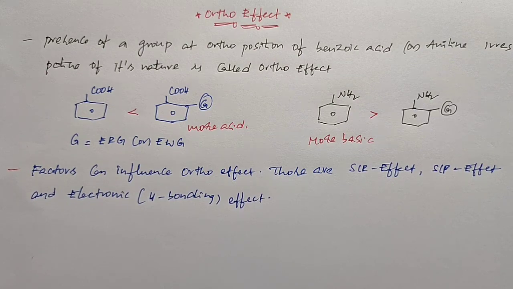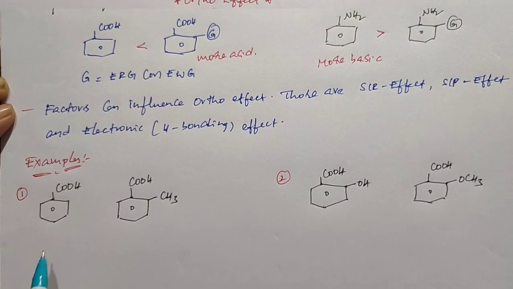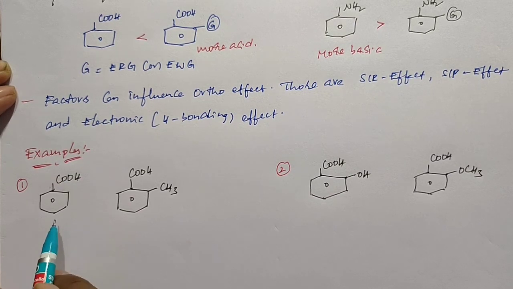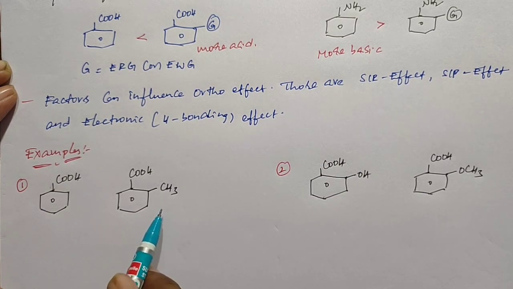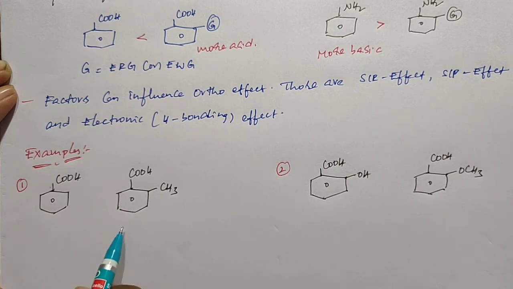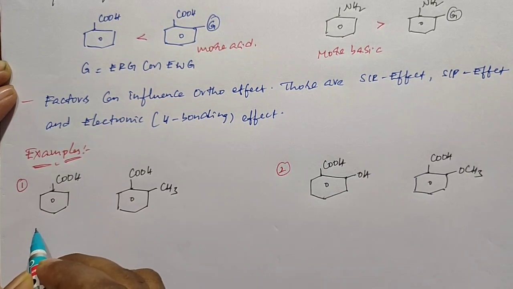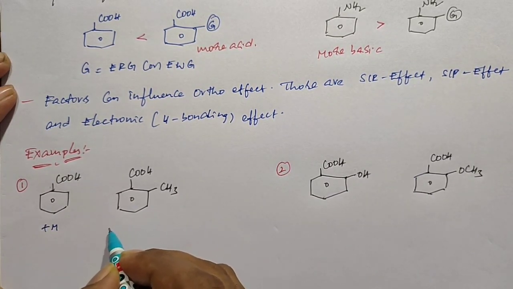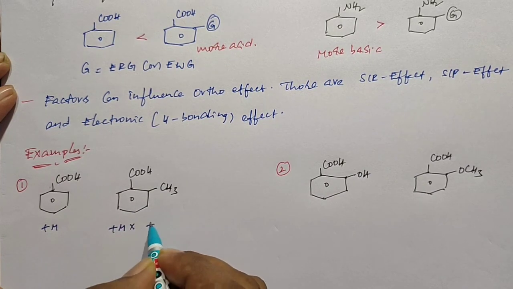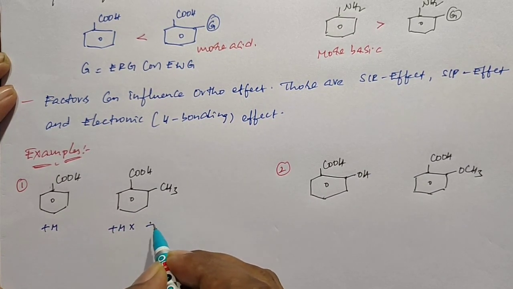So now we will see some examples. This is example one. In example one we have two compounds. One is benzoic acid and the other is ortho methyl benzoic acid. Comparing both, the first compound can show the plus M effect, but the second compound cannot show the plus M effect and it shows the plus I effect.